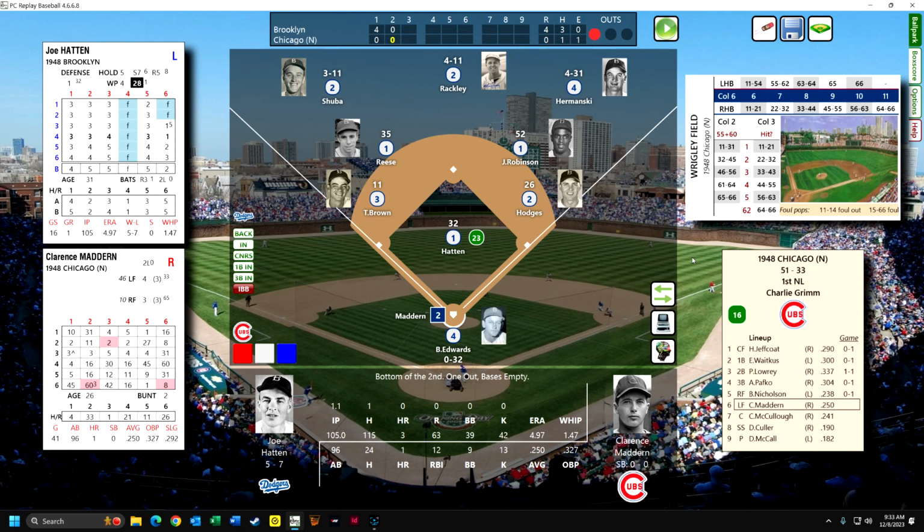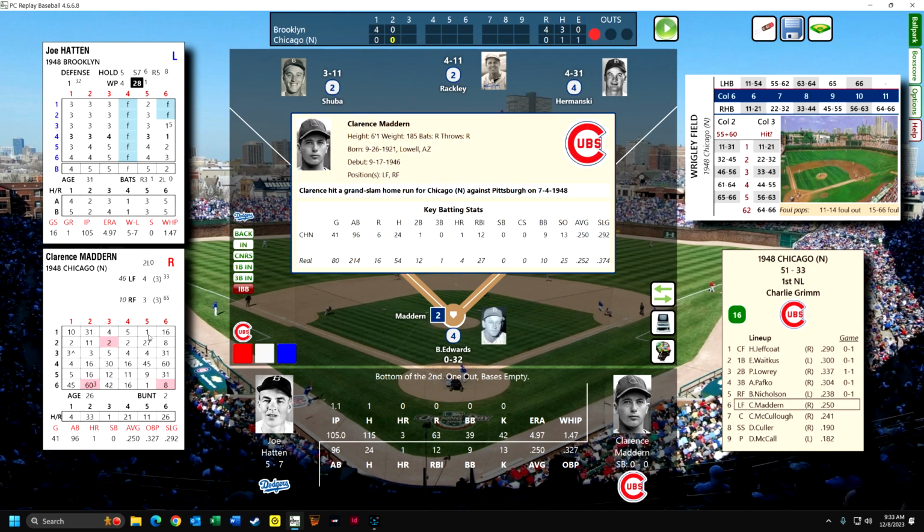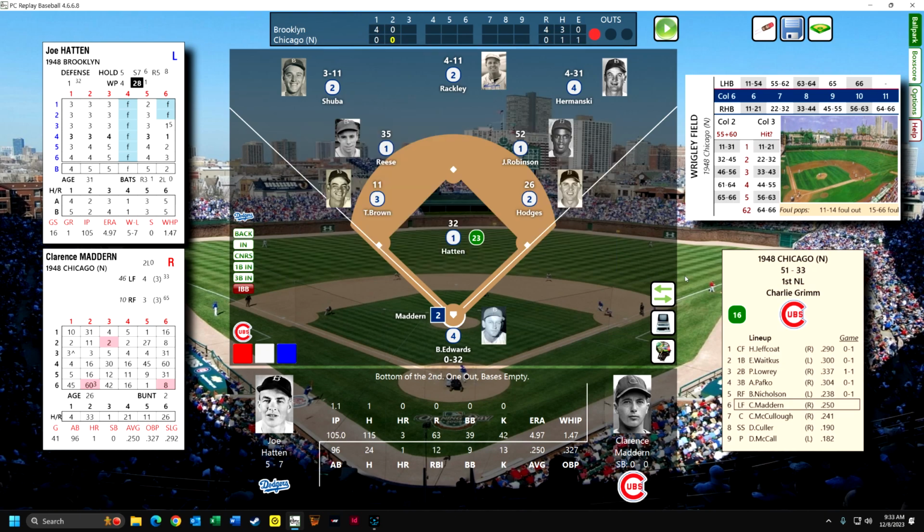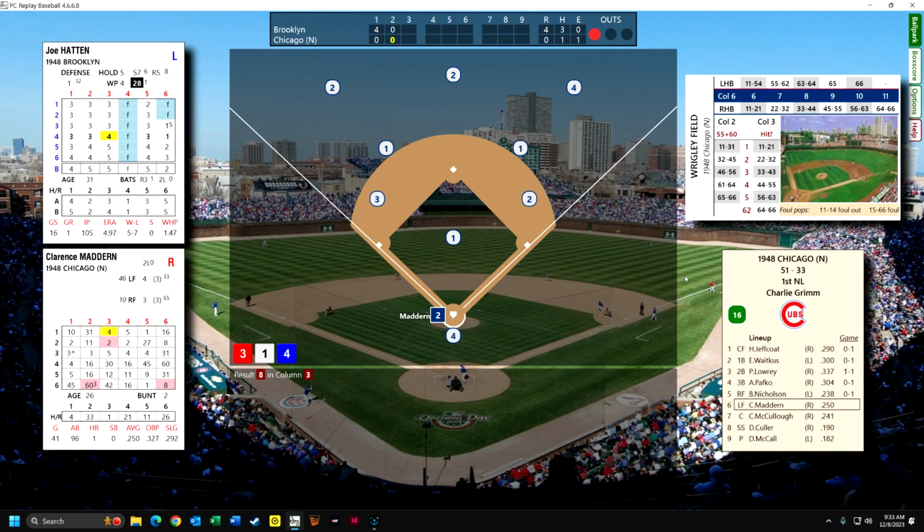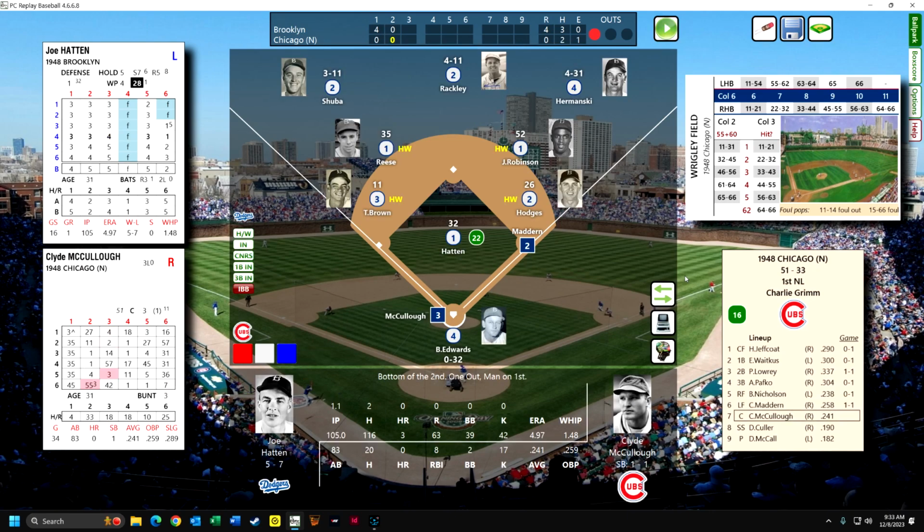Clarence Mattern, who is currently hitting .250, he really hit .252, so that's pretty accurate. It's going to be a base hit to right field, right over the second baseman. Now we've got Clyde McCullough up. This guy is a double play machine. All of these ones in the 4 column, in the 2 column, and all the 35s in the 1 column. I mean the ones in the 4 column. Yeah, in the 1 column there are all these 35s. Those are all double plays.